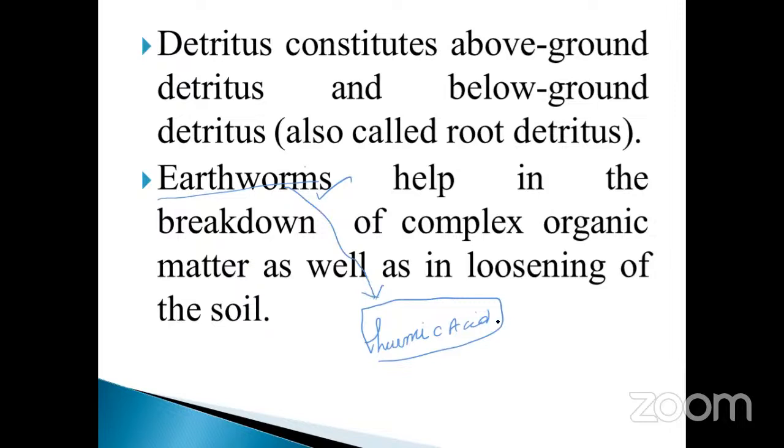The earthworm saliva acts upon the organic matter, the complex molecules present in the soil. As a result, the complex molecule is converted into simple molecules. After consumption, the excreta is released as waste material in the form of humus.